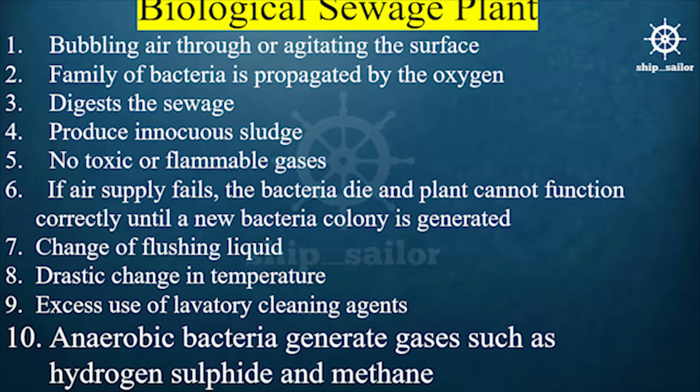Biological sewage plant: 1. Bubbling air through or agitating the surface. 2. A family of bacteria is propagated by the oxygen. 3. It digests the sewage. 4. Produces innocuous sludge. 5. No toxic or flammable gases. 6. If the air supply fails, the bacteria die and the plant cannot function correctly until a new bacteria colony is generated.